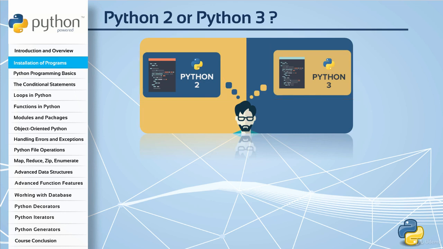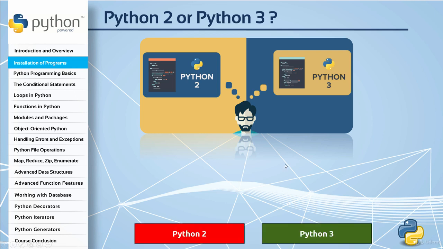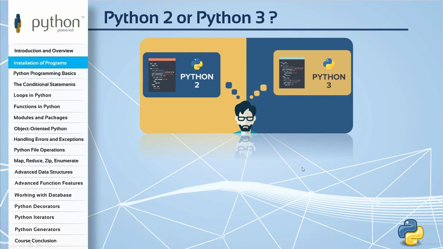If you have looked up any information about the Python programming language before you started this course, I'm sure you have encountered questions and arguments from both sides that talk about which version of Python you should use, Python 2 or Python 3. The eternal debate. Online forums are full of people saying you should use Python 2 because of this or Python 3 because of that. But in reality, I strongly suggest you use just Python 3.x versions. Now I am going to explain why.